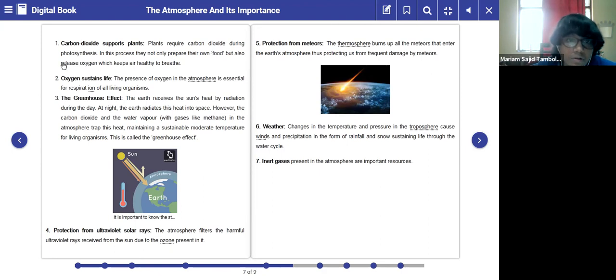You remember yesterday's class, we saw that humans inhale what? Oxygen, right? And they exhale carbon dioxide. So during photosynthesis, plants not only prepare their own food, but also release oxygen. Okay, so this is important.